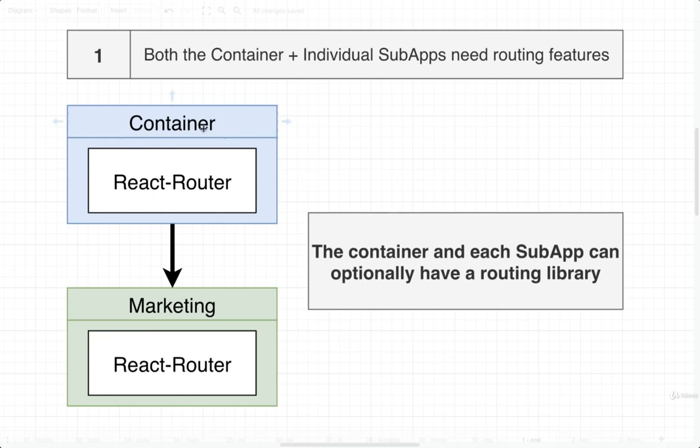In our case, for right now, we are really just concerned about our container and marketing. They're both going to have an independent and separate copy of React Router. These 2 copies of React Router can very easily be different versions of the library because we're not going to have any direct communication between the 2 that really relies upon any built-in features inside of React Router. Remember, if we need any kind of communication between these 2 things, it will be done in as generic a fashion as possible.